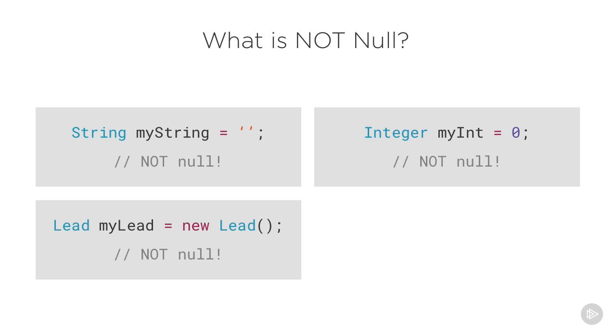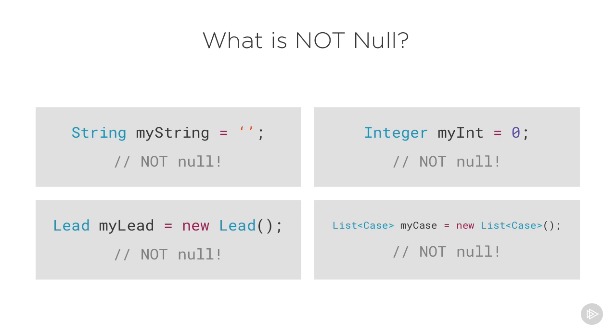This lead is not null since it is a new lead record. Even though this new lead record has none of its fields populated, it at least is a lead. This list of cases is also not null because there exists a list of cases, even though it's empty. If this list were a bucket and it had no apples in it, at least you'd still have a bucket. In the scenario of null, you wouldn't even have a bucket.